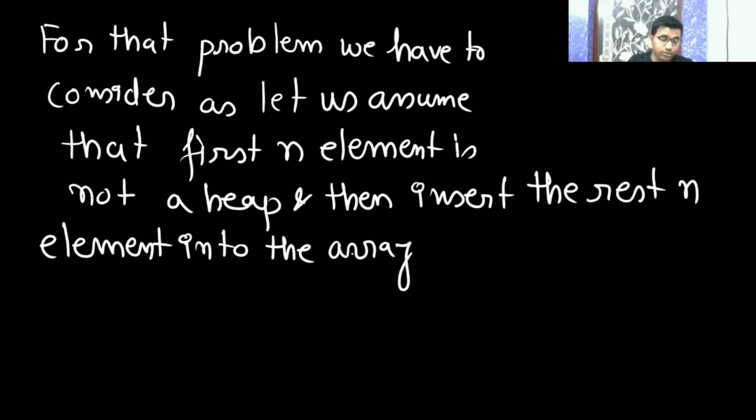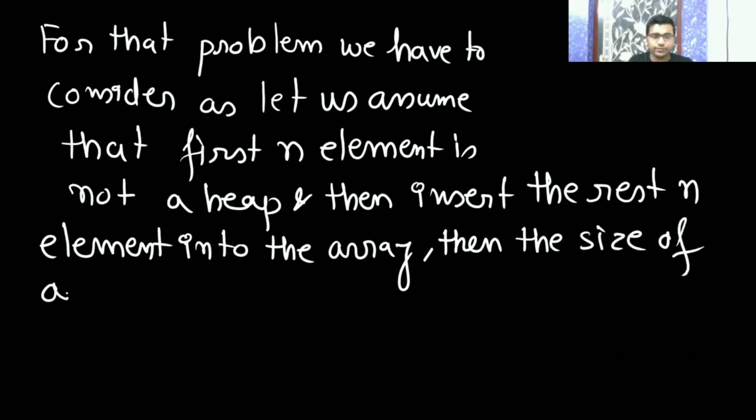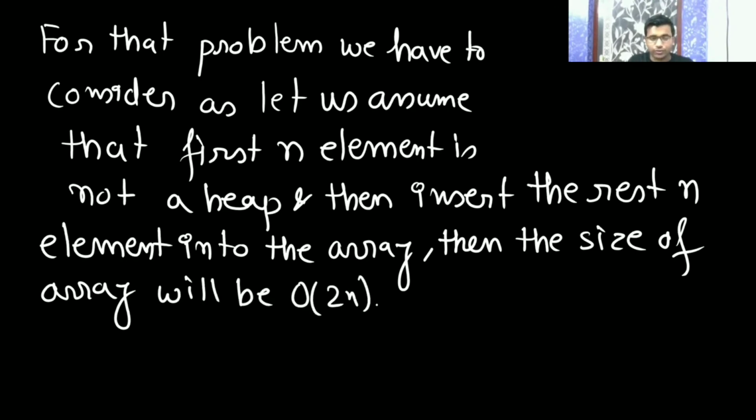Because you know that we are storing the heap in an array only, because a heap is a complete binary tree. Then the size of the array will be big O of 2n. It's going to be 2n only. Okay.